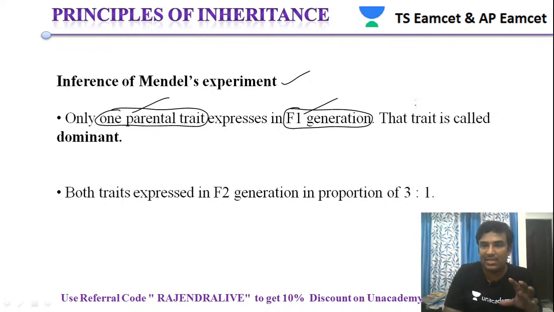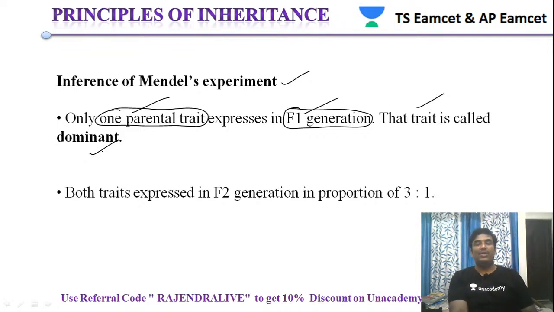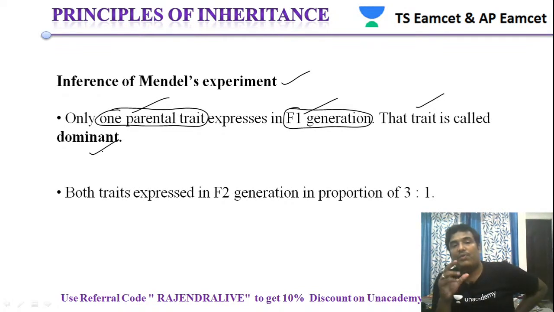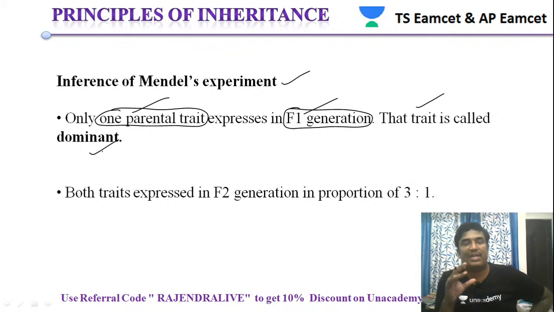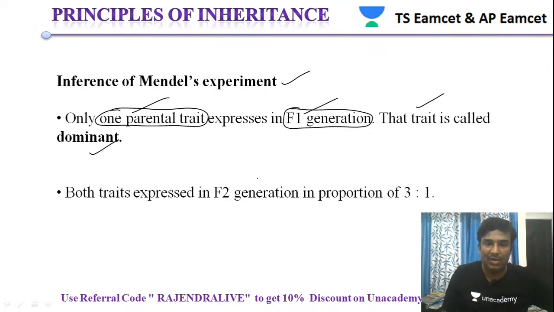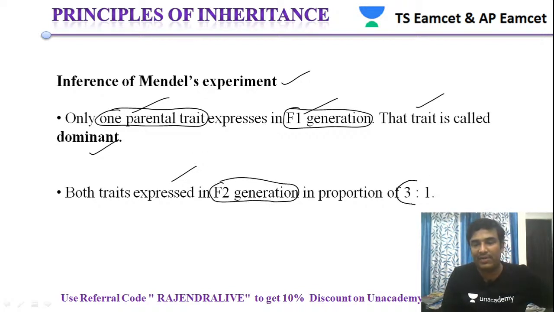Such a trait is called a dominant trait. So the inference from the results is that only one parental trait is expressed in the F1 generation, and that is the dominant one. But the traits expressed in the F2 generation are in a proportion of 3:1.